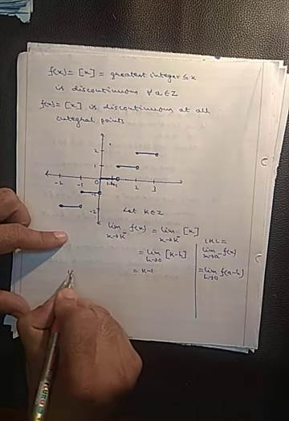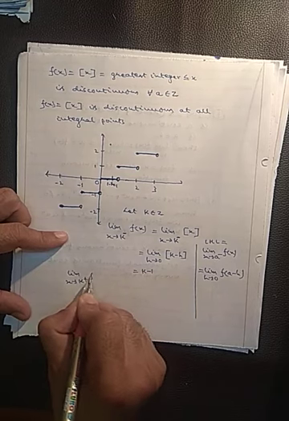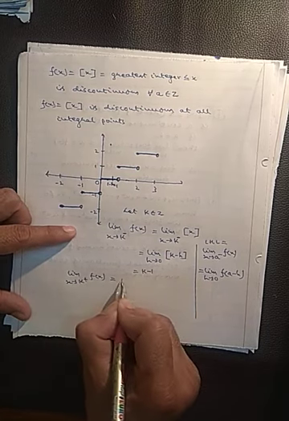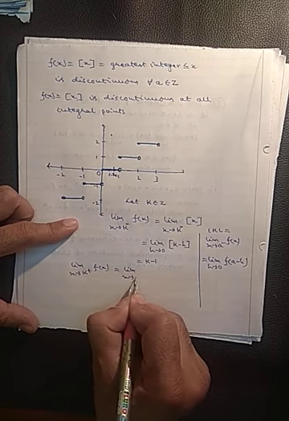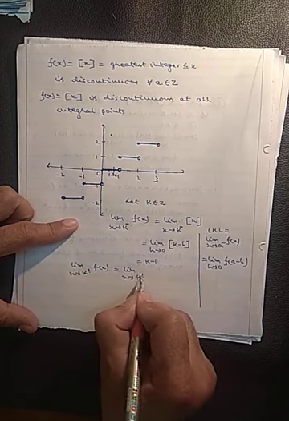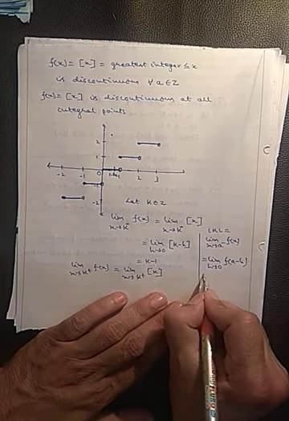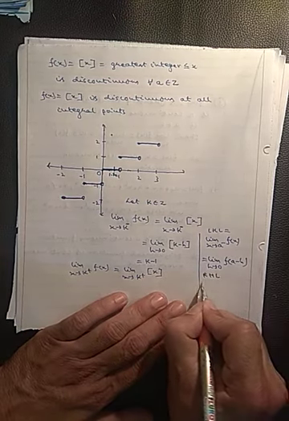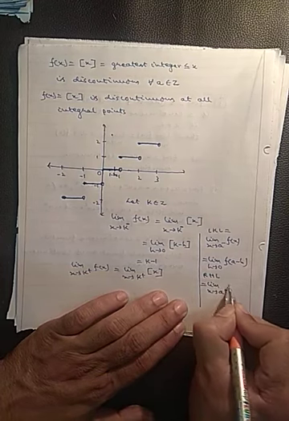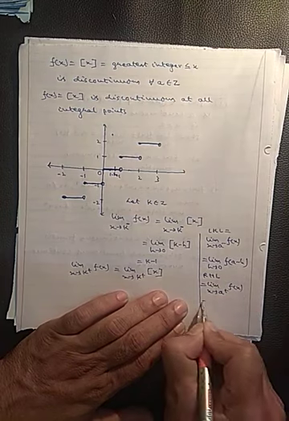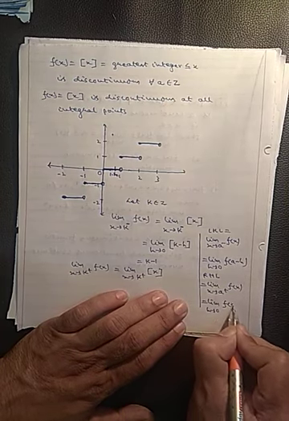Similarly, you find out limit x approaches k plus f(x). So this is limit x approaches k plus greatest integer x. So what is the formula to calculate right hand limit? Limit x approaches a plus f(x) equals limit h approaches 0, f(a plus h).